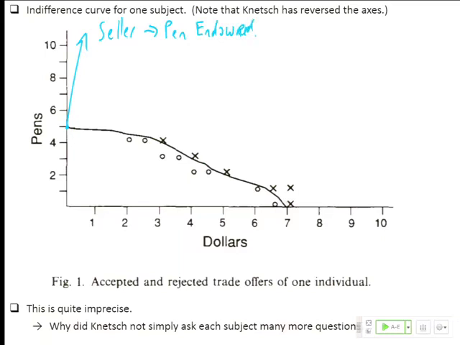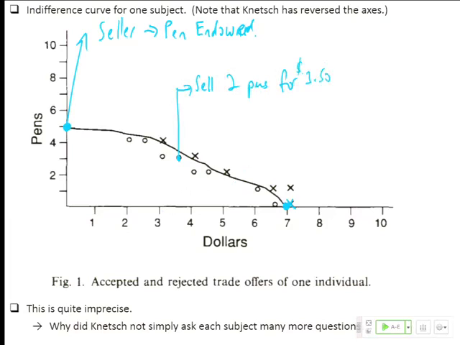So the first question he asks is, would you exchange this bundle of pens and money for this bundle? Give them all up and I'll give you $7. And this person said, sure, no problem, an X, okay? And then he goes and asks other questions. So let me focus in on one. This one right here, right? Here's the same individual being asked, would you be willing to sell, what was that? Sell 2 pens, right, for $3.50, okay? And this person says no, okay?